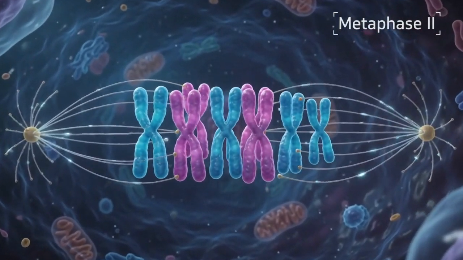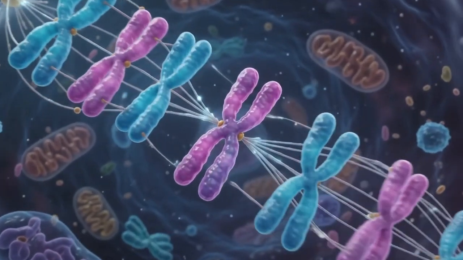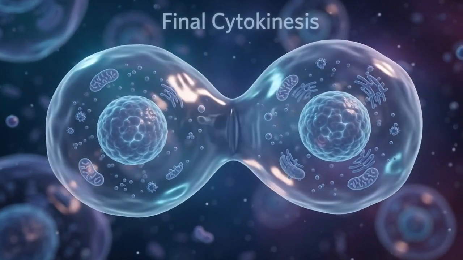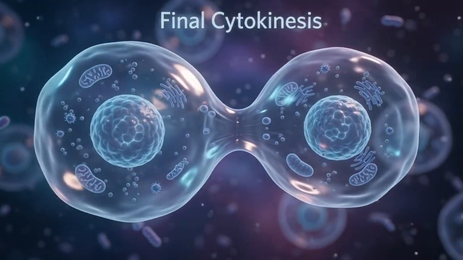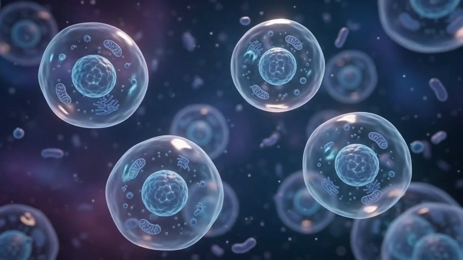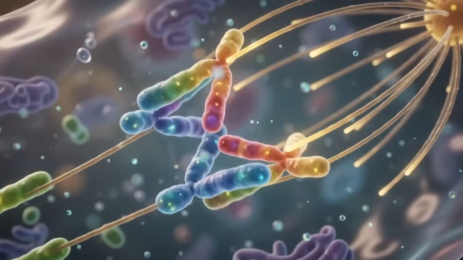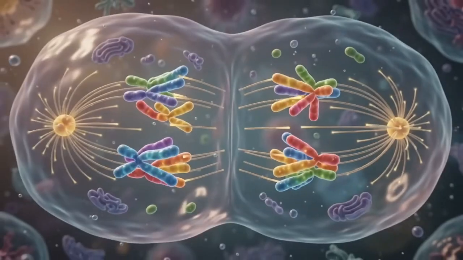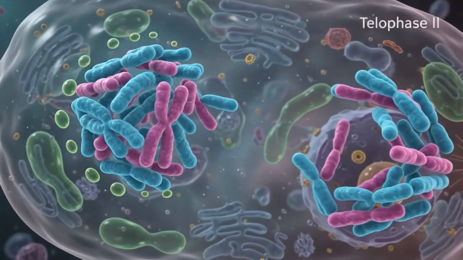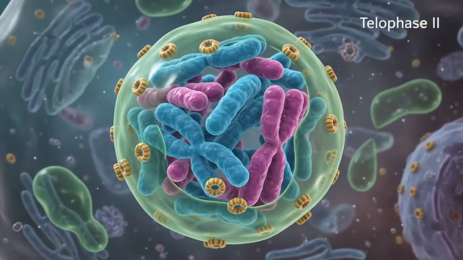In metaphase II, chromosomes line up individually along the center of each cell. Finally, cytokinesis divides the cells, completing meiosis. This second separation resembles what happens during anaphase of mitosis. During telophase II, new nuclei form around the separated chromosomes.